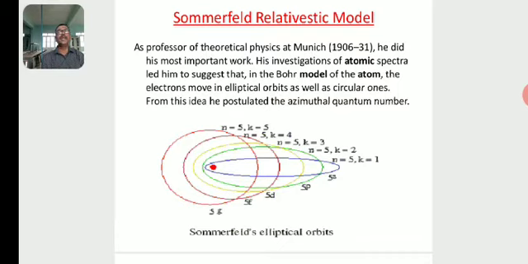Electrons move in elliptical orbits as well as circular ones. According to him, only the first orbit is circular. All other orbits are elliptical orbits. He also introduced a new quantum number, the so-called azimuthal quantum number.